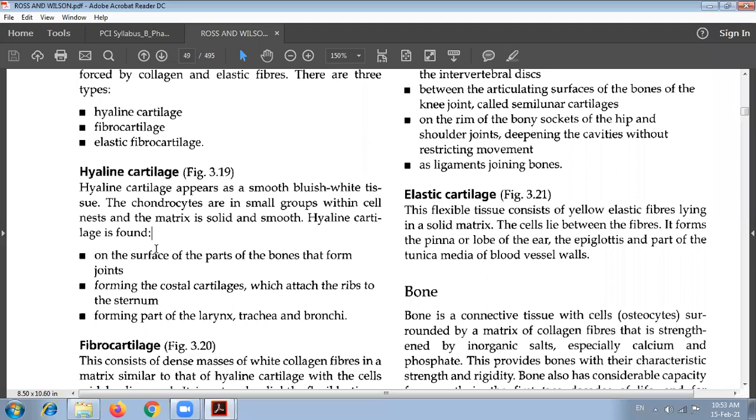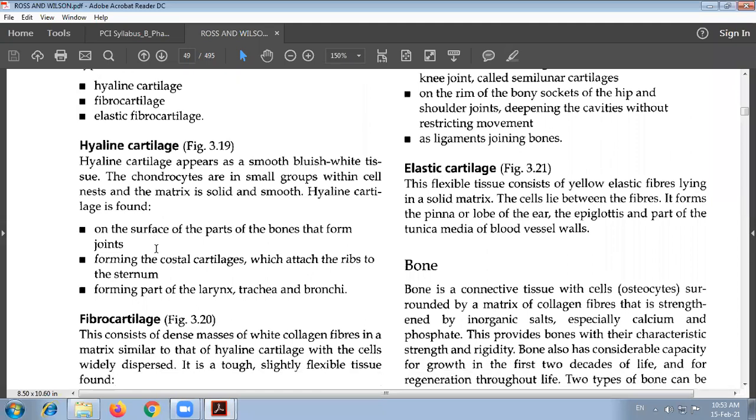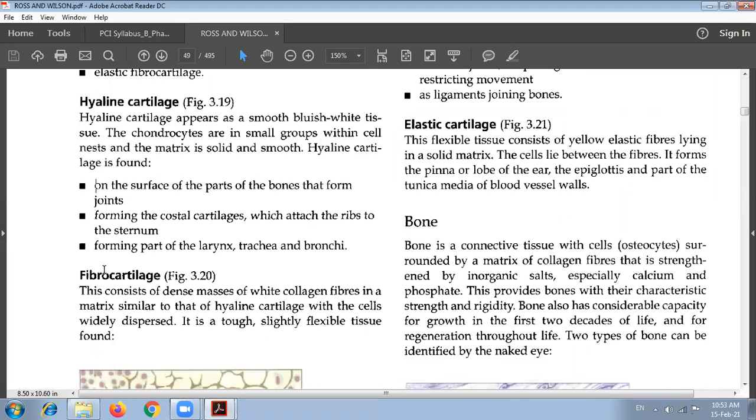Hyaline cartilage is found on the surface of the parts of the bones that form joints. It also forms the costal cartilages which attach the ribs to the sternum, and forms part of the larynx, trachea and bronchi. These are the functions of hyaline cartilage and the locations where it is found.